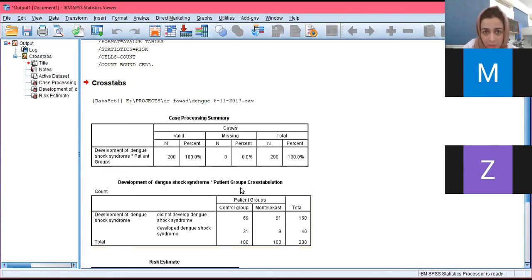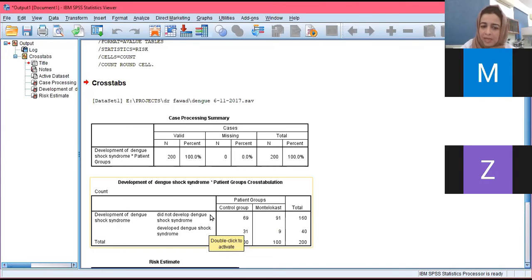So the columns will be according to risk. We have this column, which is the control group, which does not have the exposure or treatment of montelukast. And over here, we have the column with the exposure or the treatment. And in the rows, we will put outcomes.